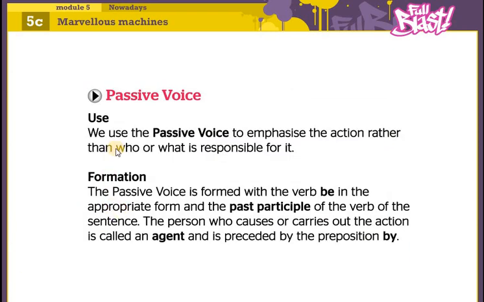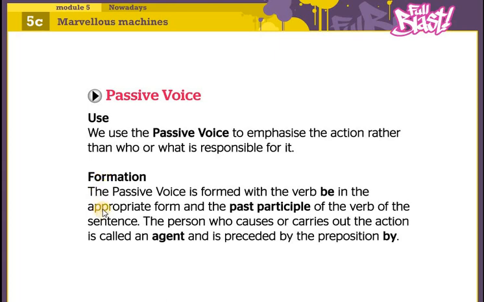So here, as you see, are some definitions. The use: we use the passive voice to emphasize the action rather than who or what is responsible for it. We mean the doer of the verb. Formation, the rule of how to form the passive voice: basically we form it from the active voice.